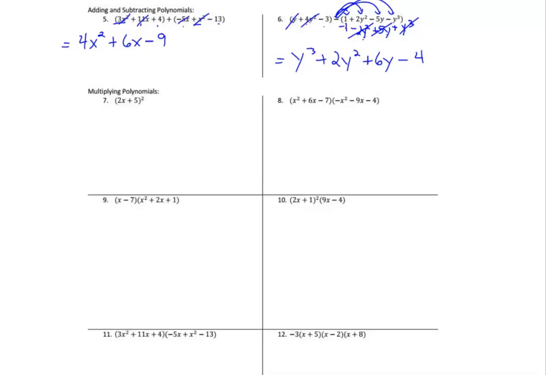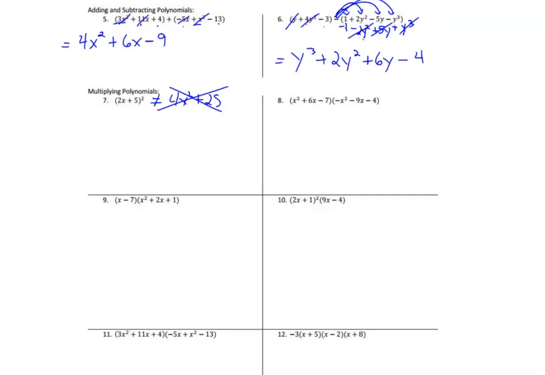On number 7, never, ever distribute a power when there's a plus or a minus in the middle. You cannot, and I repeat, do not write 4x squared plus 25. That is incorrect. That is horrible math. It is a common mistake. They love on standardized tests to see if you'll fall for that trick.